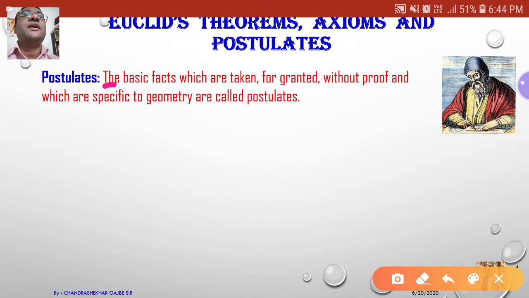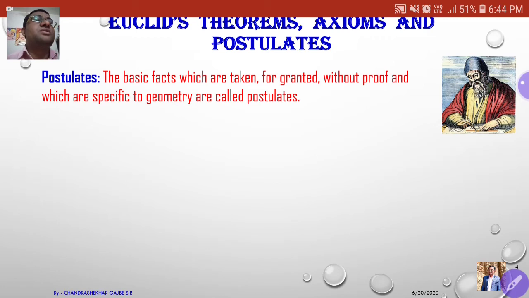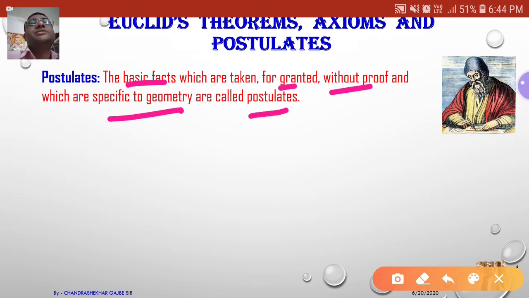The basic facts which are taken for granted without proof and which are specific to geometry are called postulates. This is the definition for a postulate.